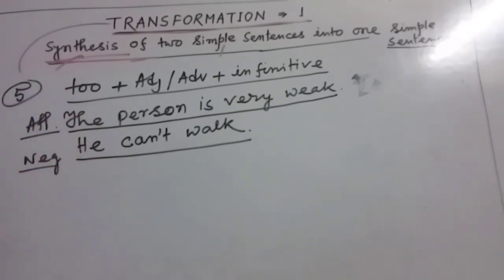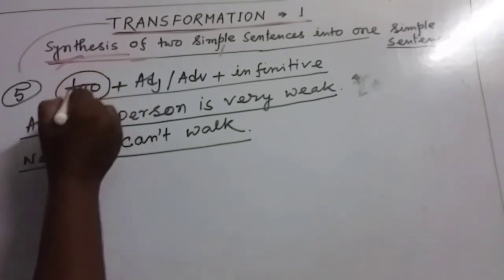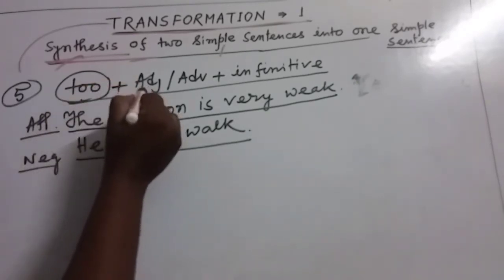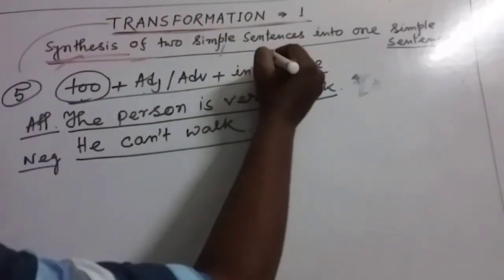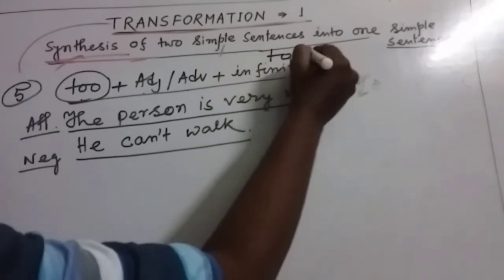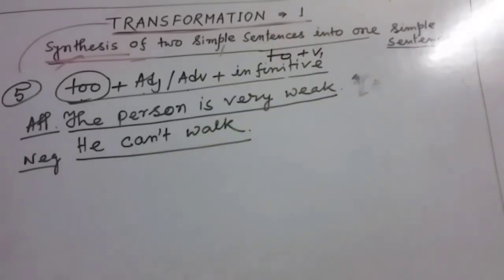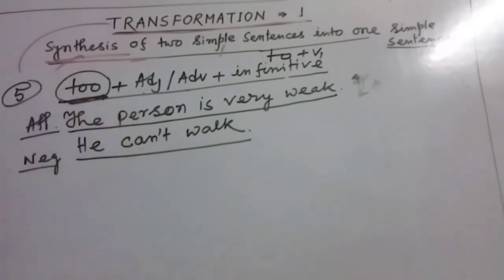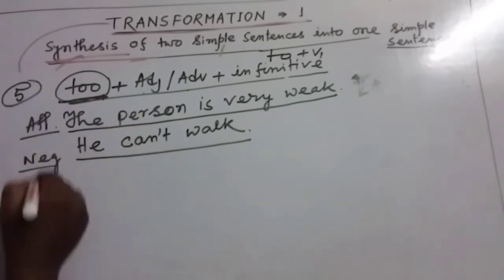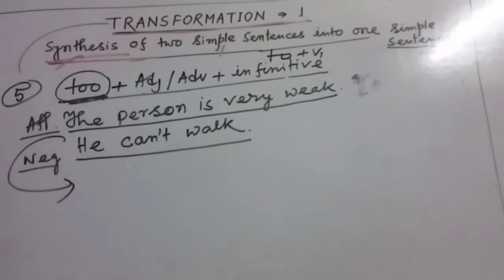Whenever you can see this type of structure, you can apply this: too, then adjective or adverb, and after that infinitive, or you can say to plus V1. So this term is used in a negative sense. So we can rewrite this sentence in this way.